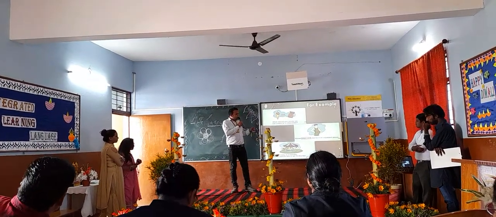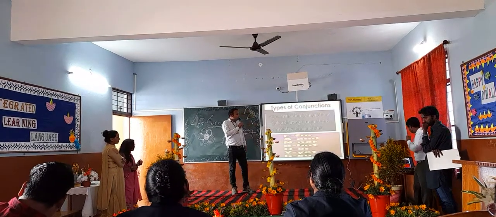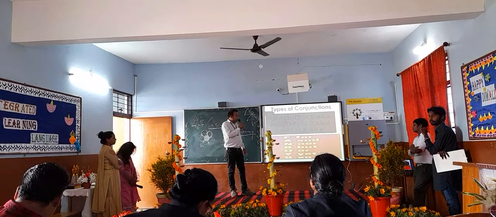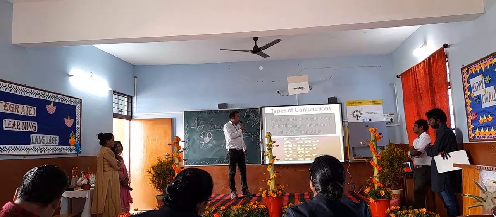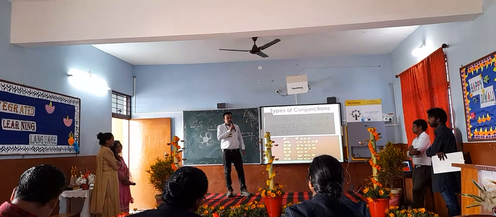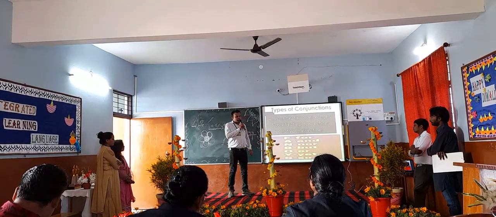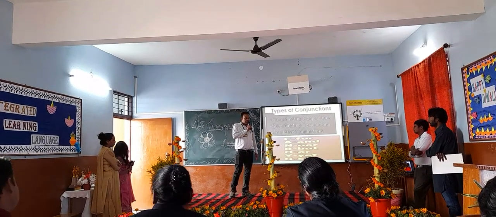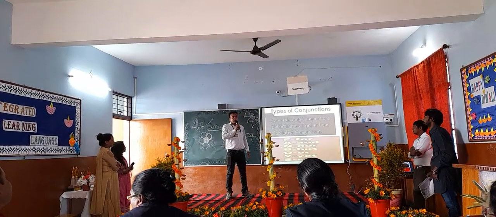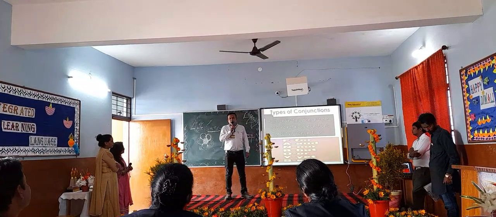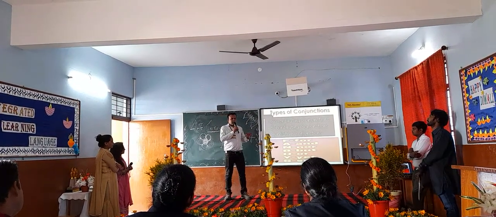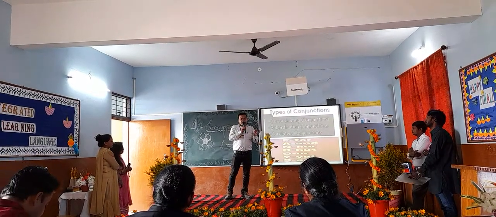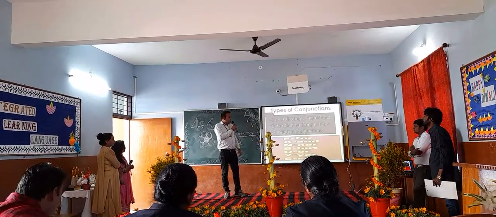Now, conjunctions are of three types: coordinate conjunction, subordinate conjunction, and correlative conjunction. A coordinate conjunction connects the same grammatical units like verb with verb, adjective with adjective. For example, Ram and Shyam are good friends. In this sentence, two nouns are joined with the help of "and."